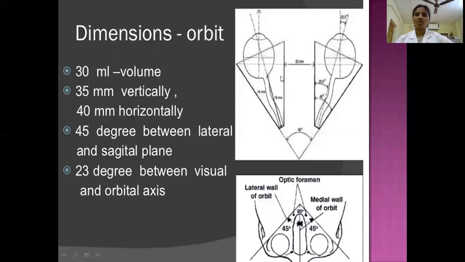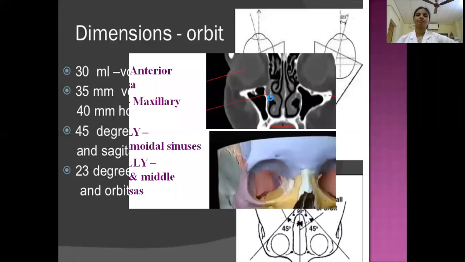As I told, the orbital axis is oblique because the medial wall is straight, whereas the lateral wall is oblique. Here you appreciate this is the visual axis and this is the orbital axis. It passes through the center of the orbit. So the angle between the visual axis and orbital axis is 23 degrees.